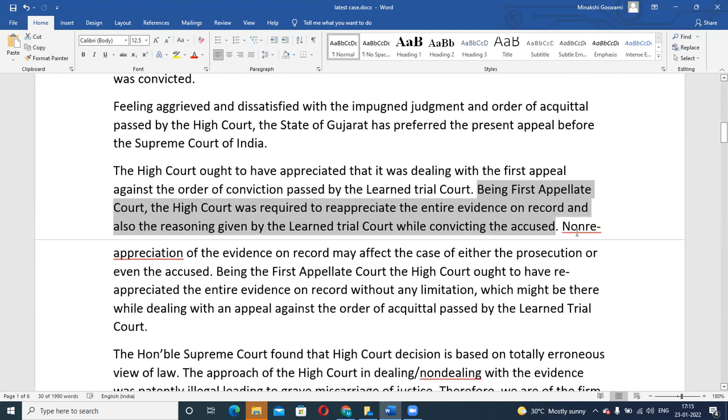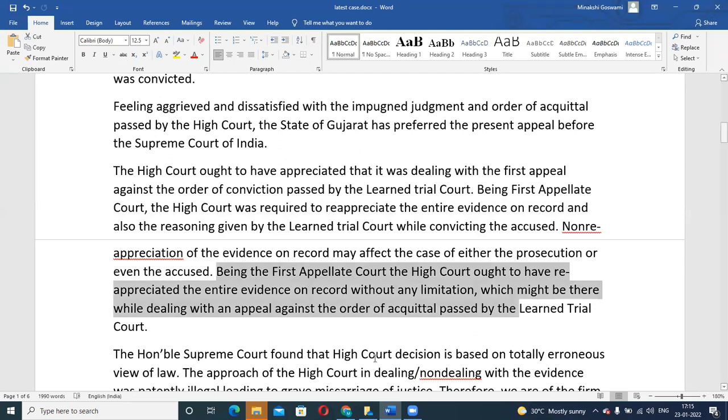But what happened is, no reappreciation of evidence on record was done, which may affect the case of either the prosecution or the accused. When evidence is not being seen, and the grounds given by the trial court are not being seen properly, it may affect the case as well, right? It may completely change the decision. Yes, the first appellate court is the High Court.